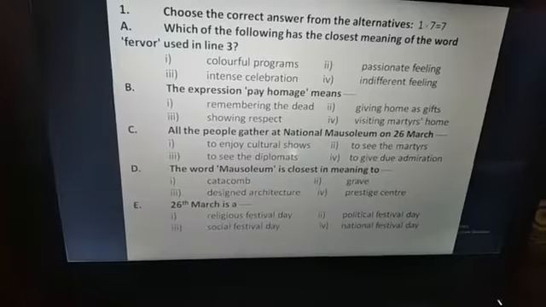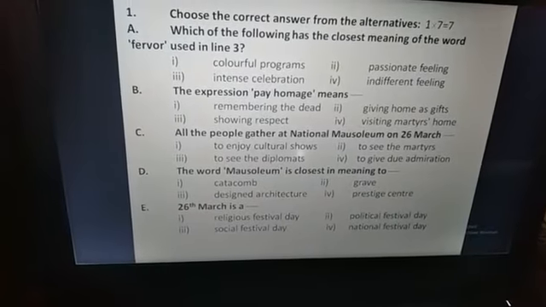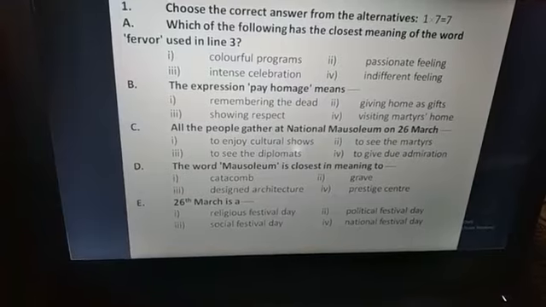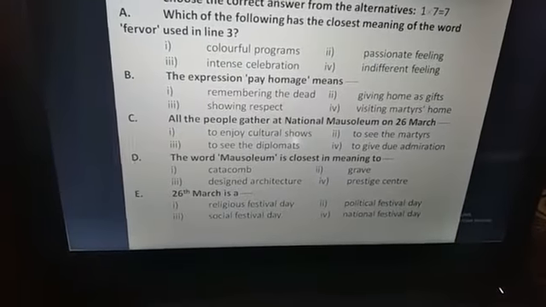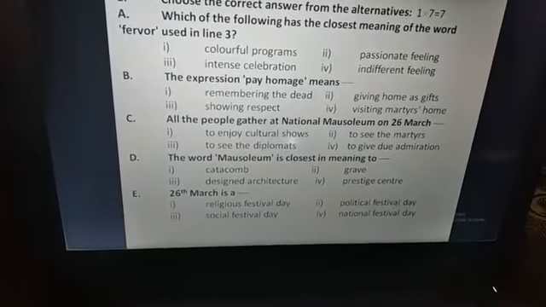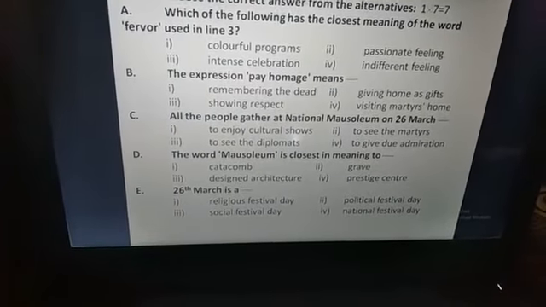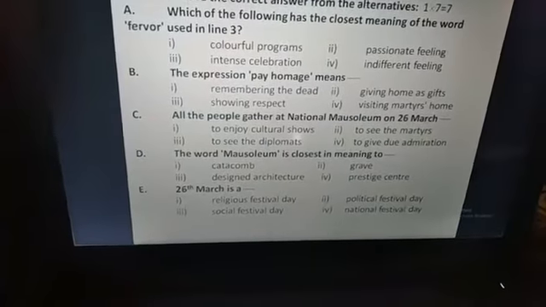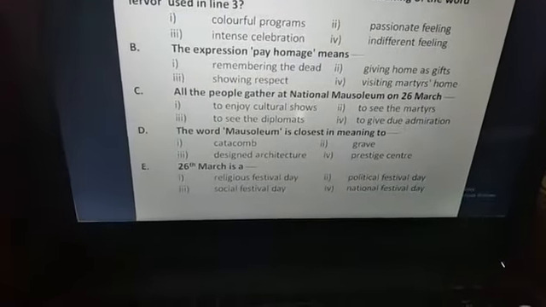Question number 2. The expression pay homage means show respect. All the people gather at the National Mausoleum on 26 March. Why do they gather? Because to give due admiration.